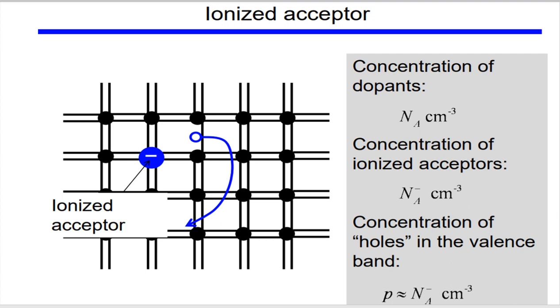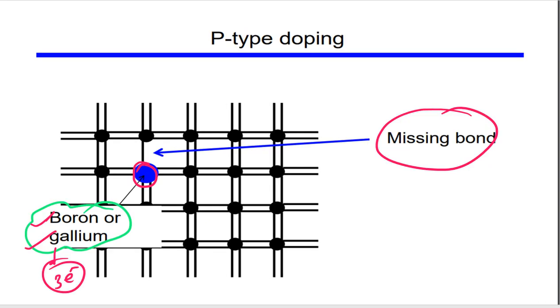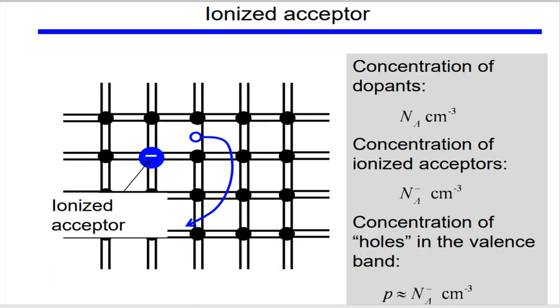Now it may so happen that the electron from this bond can fill up this valence state, but we will be getting a hole here. So the electron from there has moved to this atom and completed this valence state, but we get a hole at this place, and in this fashion this hole can move around in the crystal.